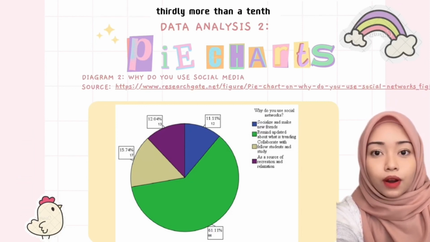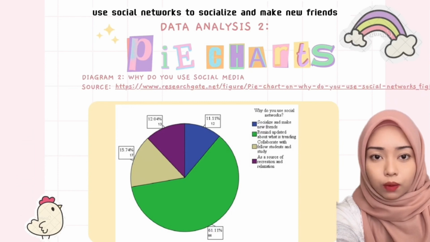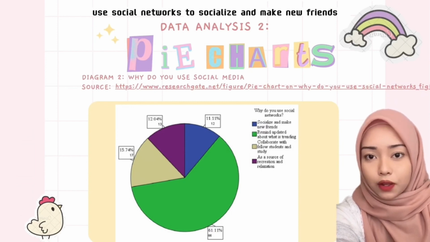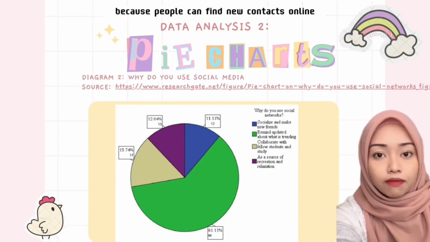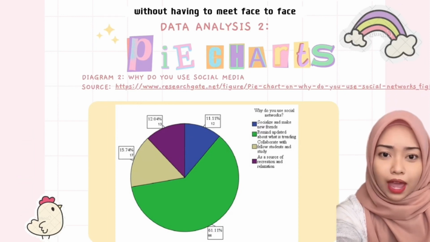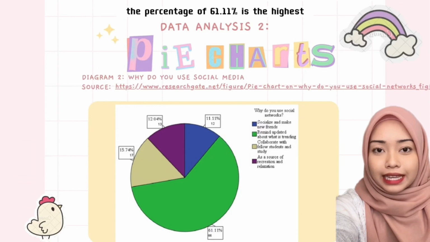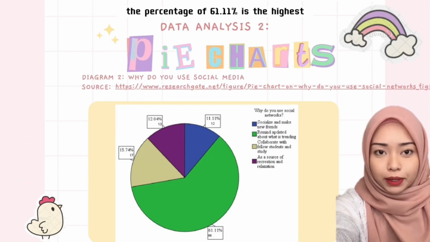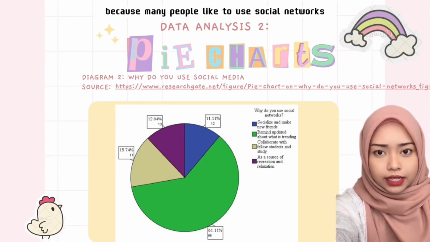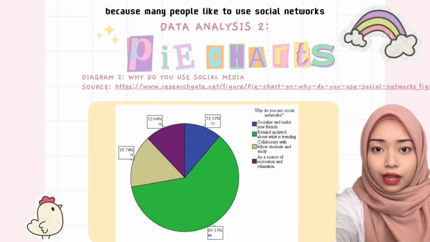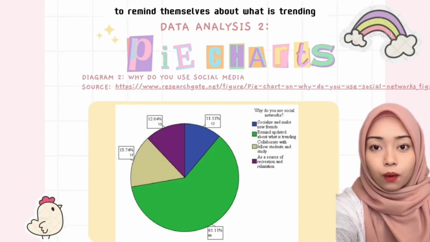Thirdly, more than a tenth use social networks to socialize and make new friends because people can find new contacts online without having to meet face to face. To conclude the pie chart, 61.11% is the highest because many people like to use social networks to remind themselves about what is trending.